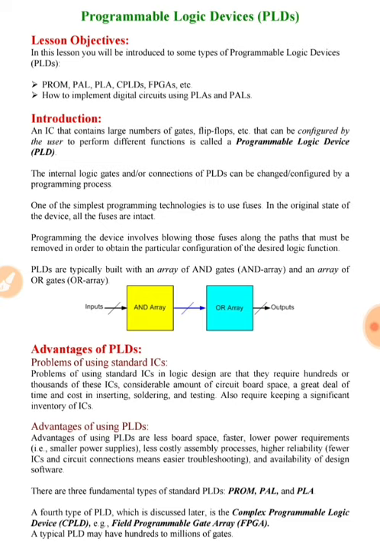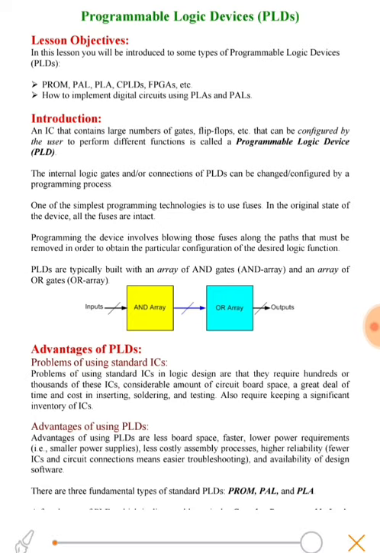We have many types of PLDs, like PROM, that is programmable read only memory, PAL, that is programmable array logic, and PLA, that is programmable logic array. CPLDs and FPGAs are also there. CPLDs means complex programmable logic devices, and FPGAs are field programmable gate arrays. FPGAs we will see in the last.